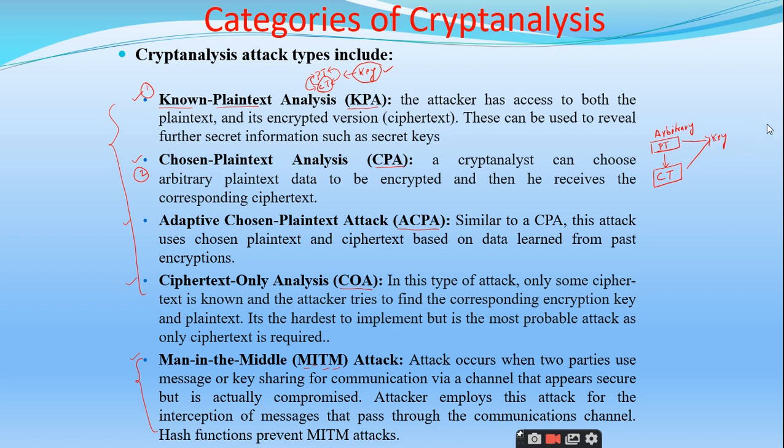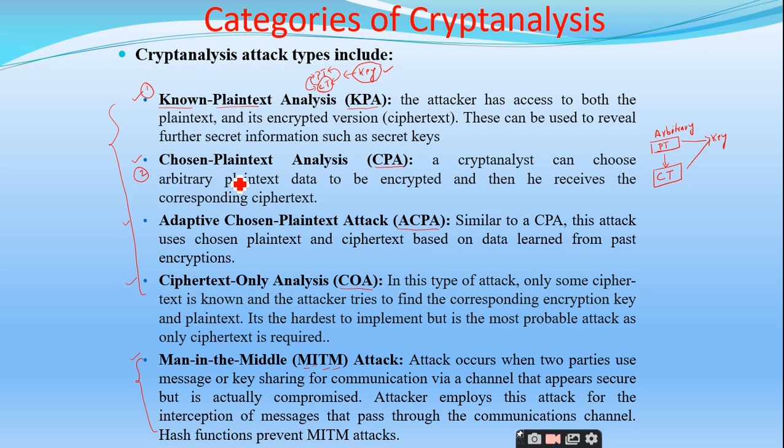Once he knows this plain text and ciphertext, he can analyze it to get the encrypted data or the key. Right. So the simple difference between known plain text and chosen plain text is that in the first category, the plain text is the original plain text. The attacker knows some part of the original plain text. But in the second category, it is just a trial and error method.